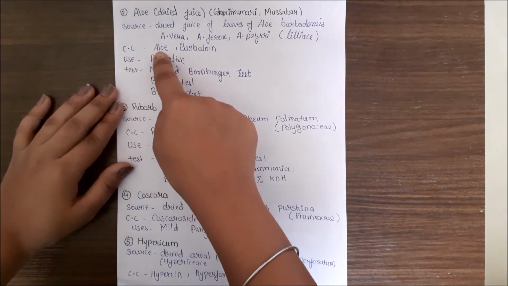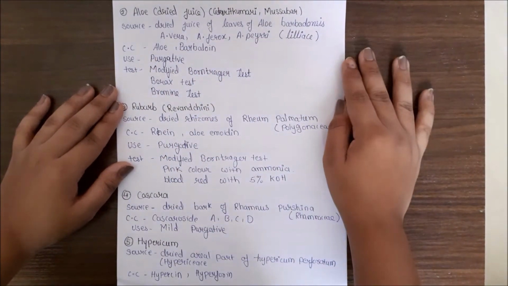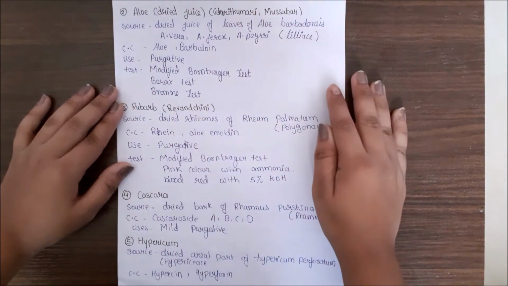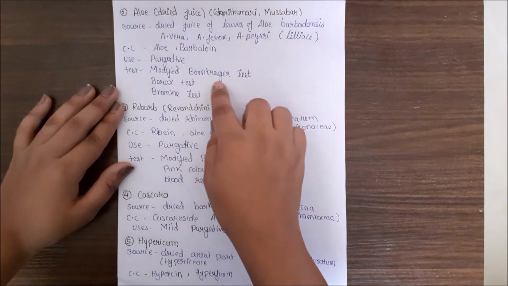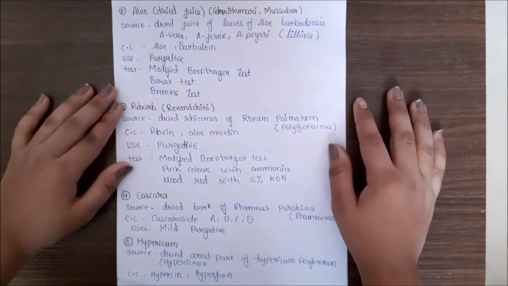The chemical constituents are aloin and barbaloin. It is used as a purgative. The tests to identify the aloe are the modified Borntrager test, Borax test, and bromine test.